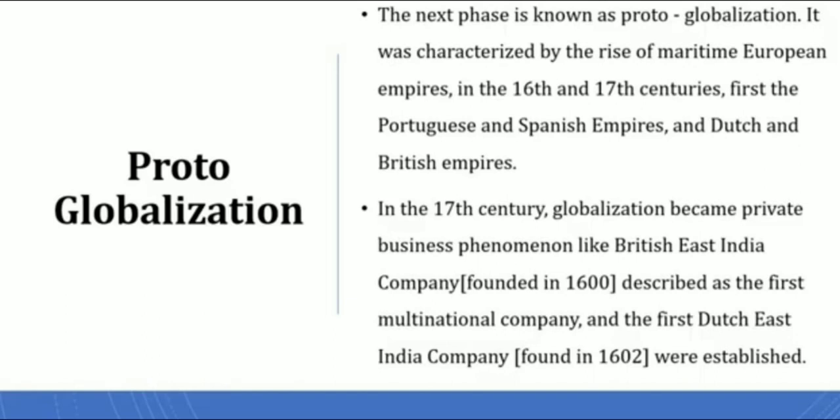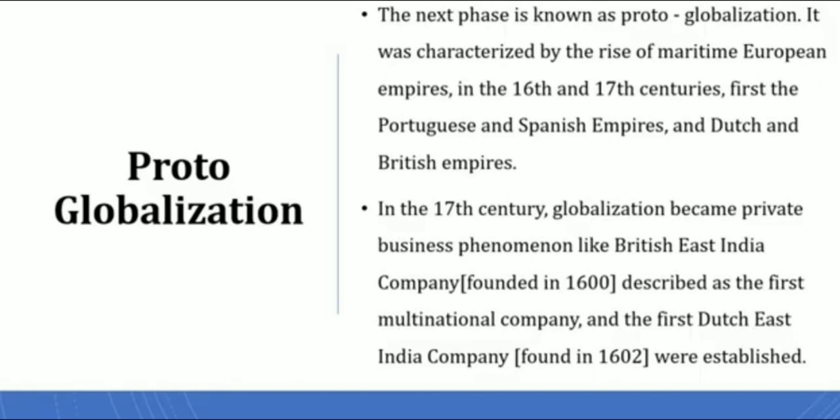So this globalization became a private business phenomenon, like the British East India Company. When was the British East India Company founded? In 1600. So there is another question: which is the world's first multinational company?